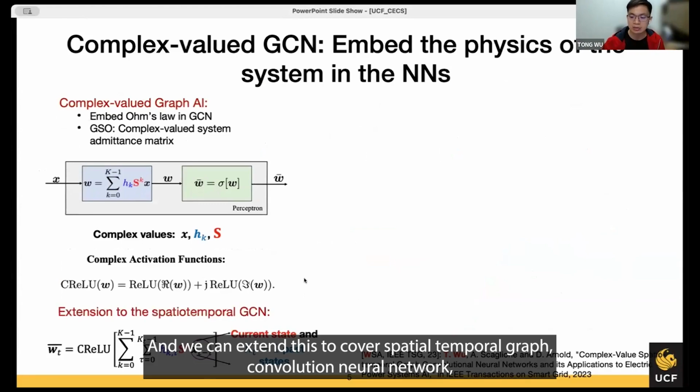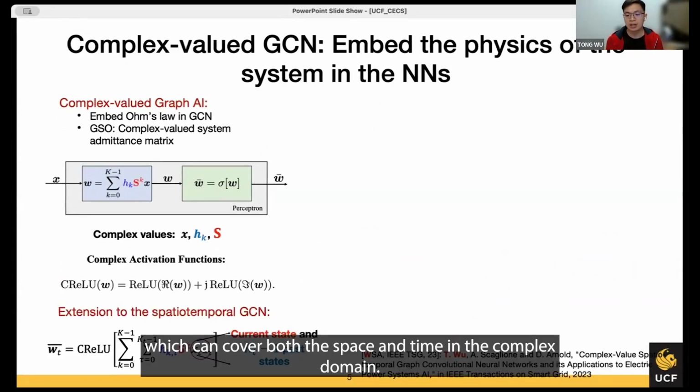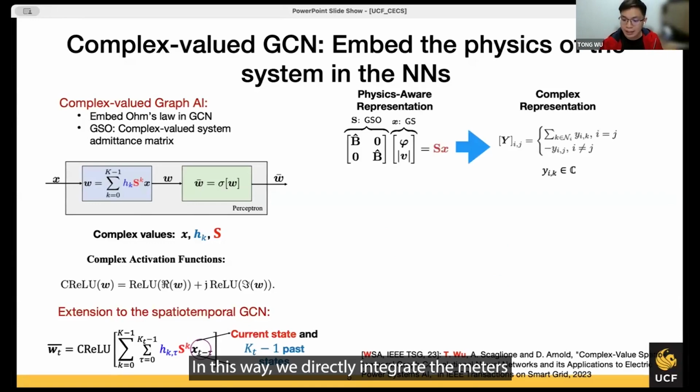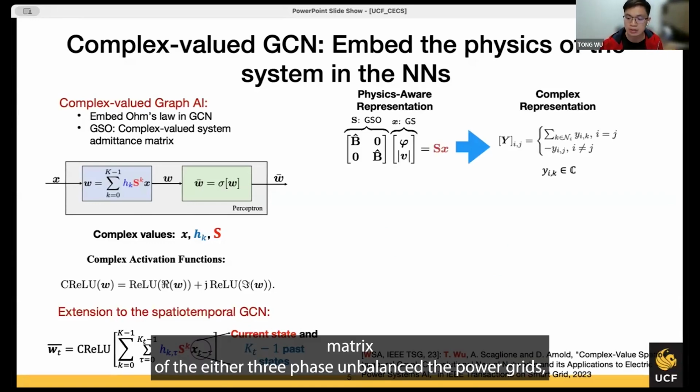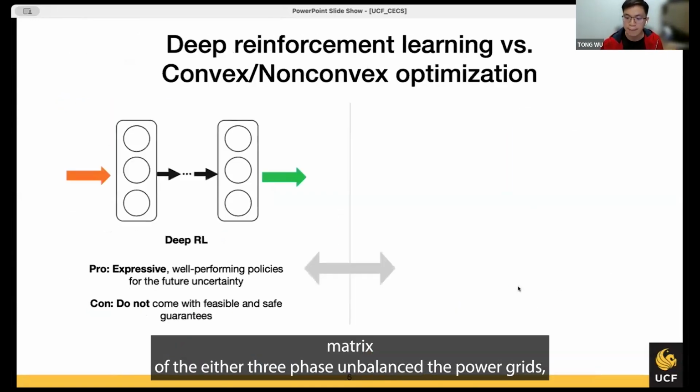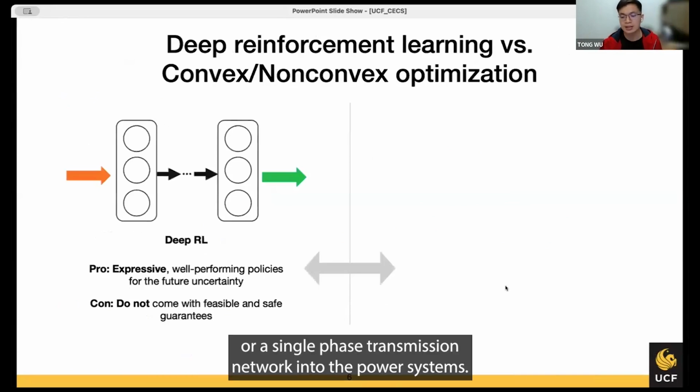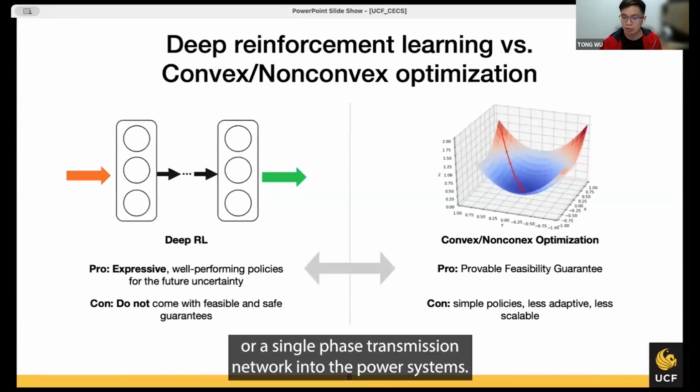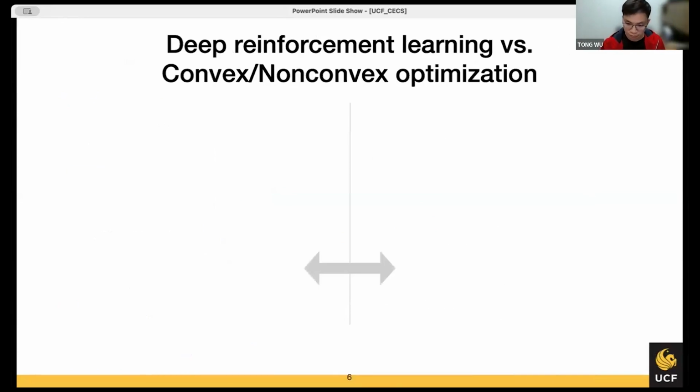And we can extend this to cover spatial temporal graph convolution neural networks, which can cover both the space and the time in the complex domain. In this way, we directly integrate the admittance matrix of either three-phase unbalanced power grids or single-phase transmission networks into the neural networks.